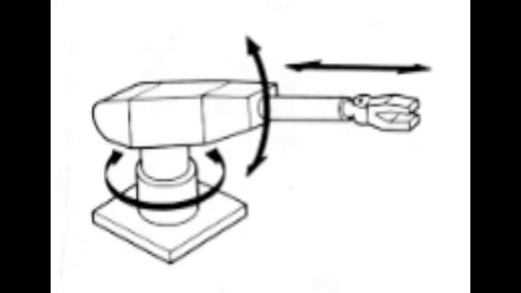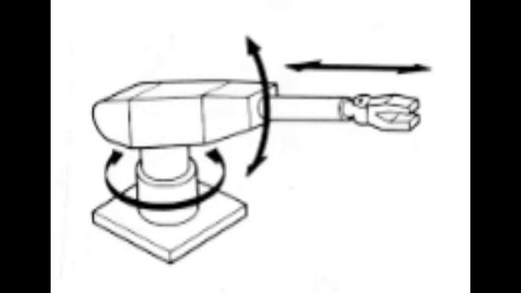This is also called a spherical coordinate robot because the workspace within which it can move its arm is a partial sphere. See this figure. Here the robot has a rotary base and a pivot that can be used to raise and lower a telescopic arm. So this is the polar coordinate robot.